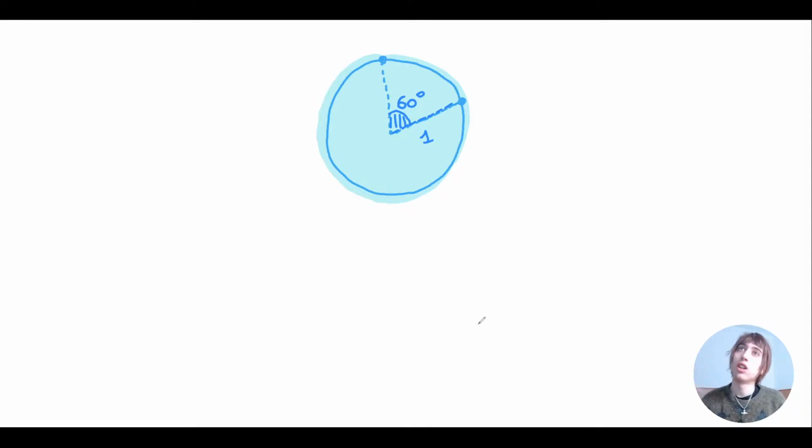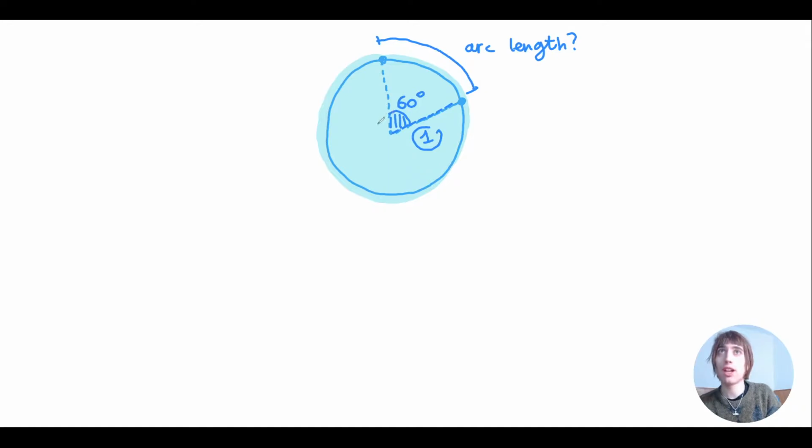Okay, so let's see how we can find the arc length for a circle. Here, I've drawn a very nice circle, very accurate and precise, with a central angle of 60 degrees. We want to see how much this arc length measures. So let's see, how much does this measure if the radius is 1?